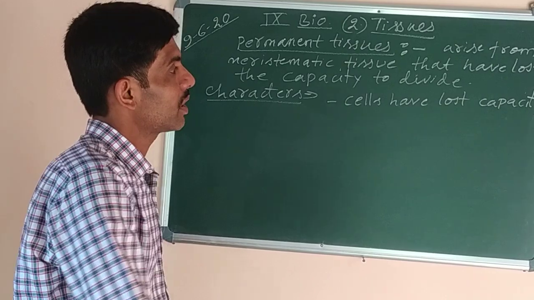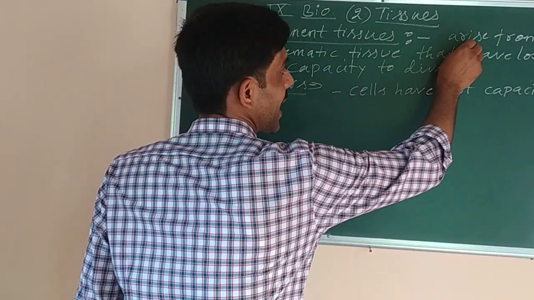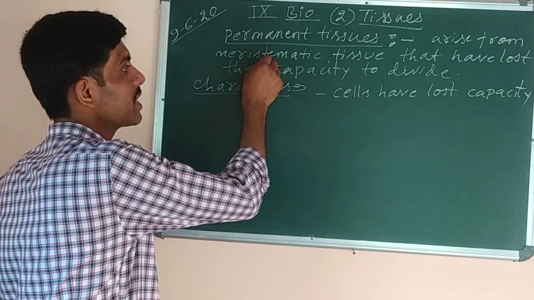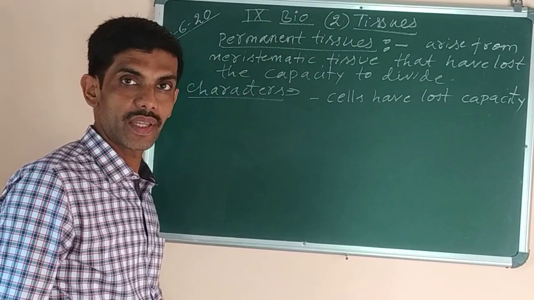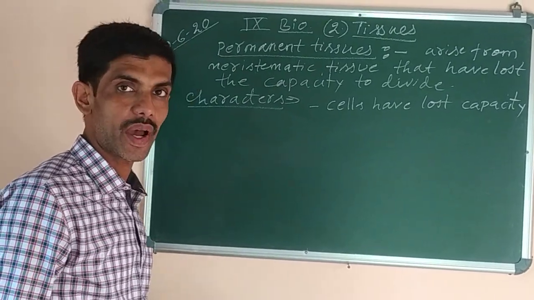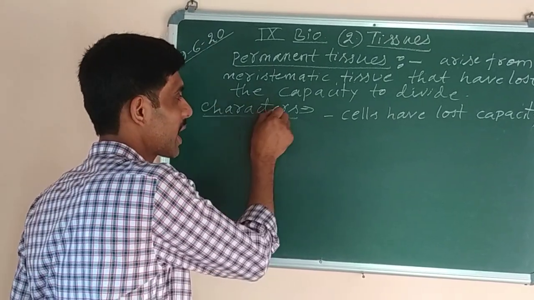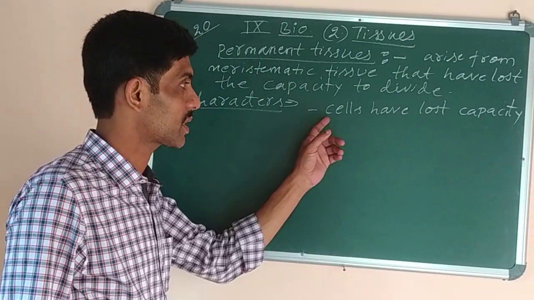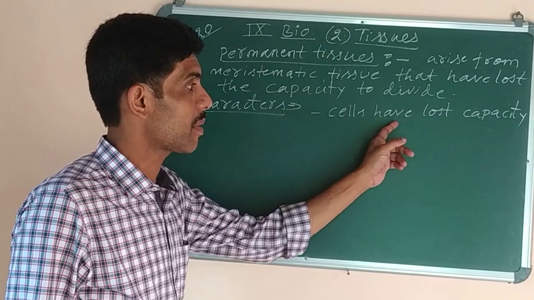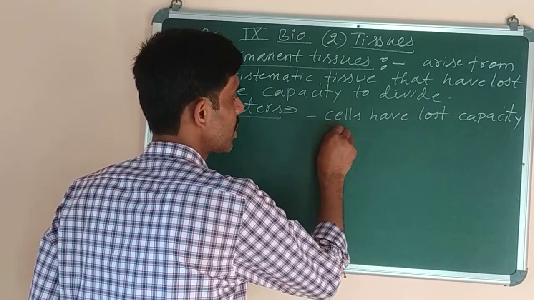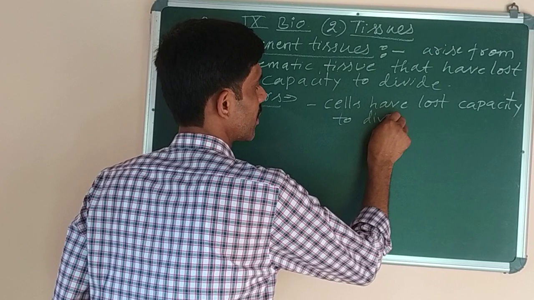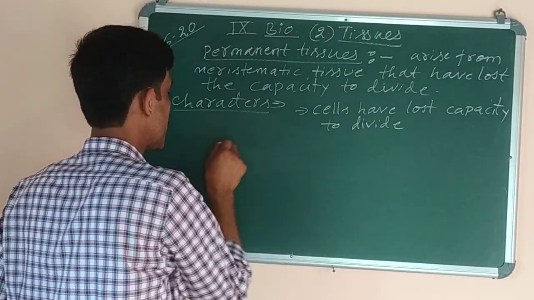What is permanent tissue? Such plant tissues which arise, means they are born from meristematic tissue only, but they have lost the capacity to divide, are called permanent tissue. Now we will study about the characters of permanent tissue. The first characteristic is cells have lost the capacity to divide. Means the cells cannot divide.